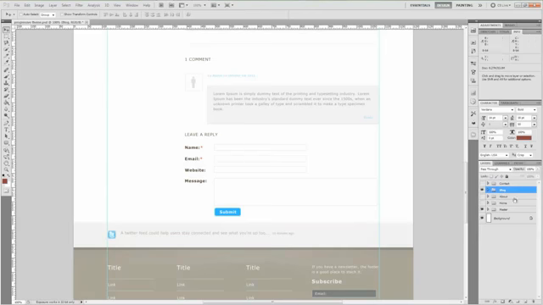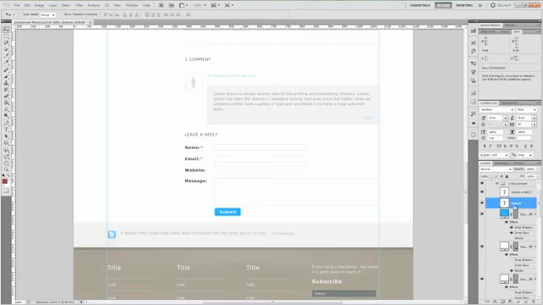So, and the submit button, actually, maybe we should have done that a little bit better. So let's open the post here and write comment, and let's go ahead and grab the submit control, and let's just add some padding there and align it the way it should be.